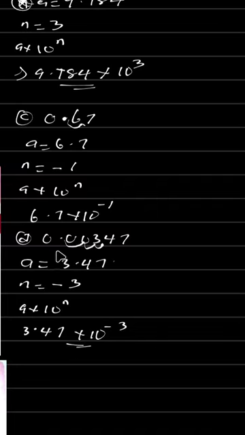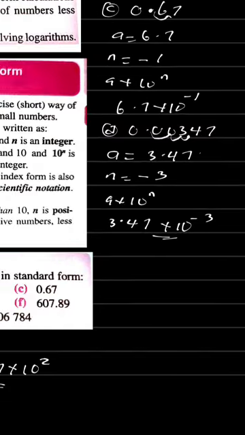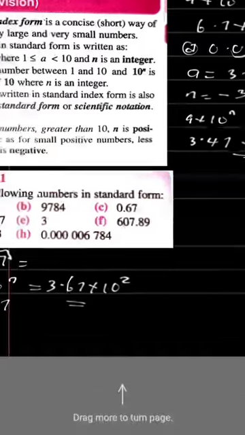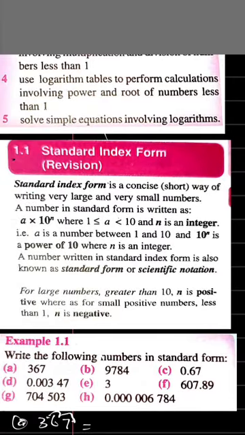If you're given 0.00347 and asked to write it in the standard form or scientific notation, the answer is 3.47 times 10 raised to the power of minus 3. Hope you are getting this. Now let's solve the next question, for more understanding.